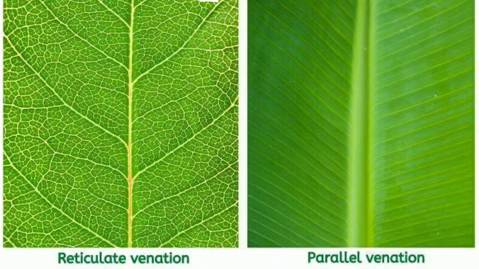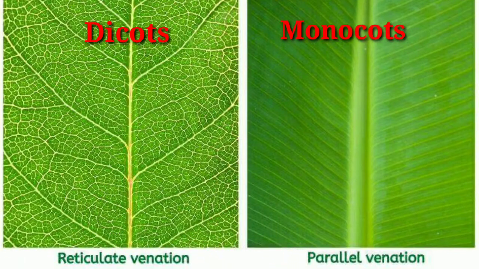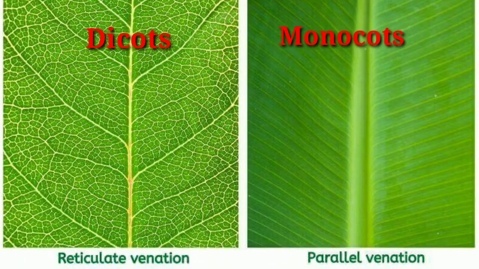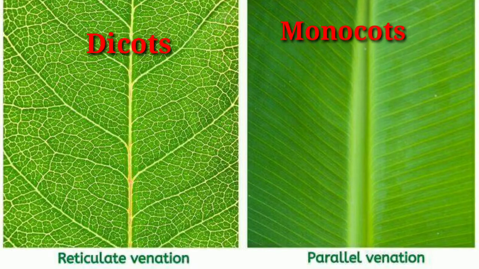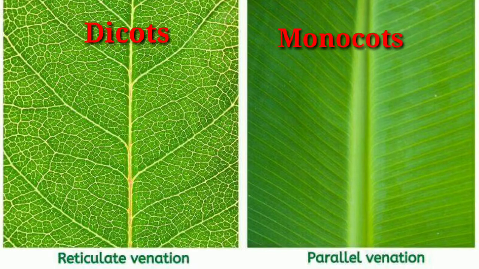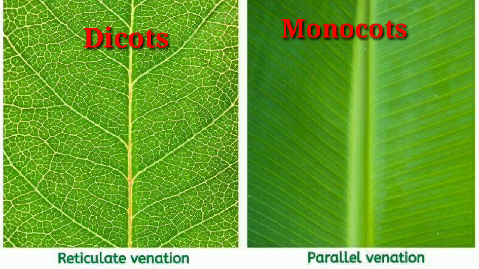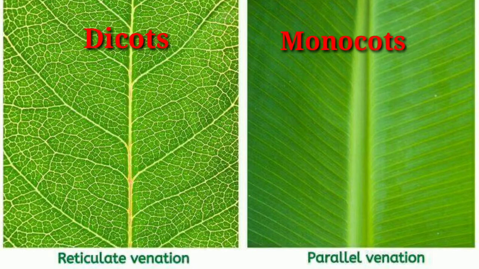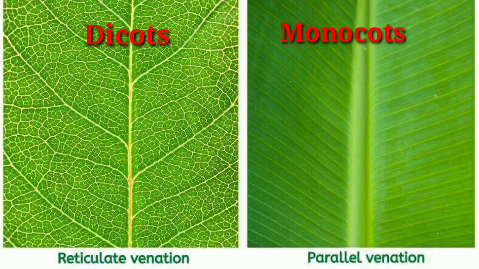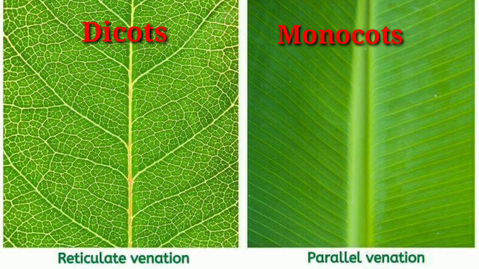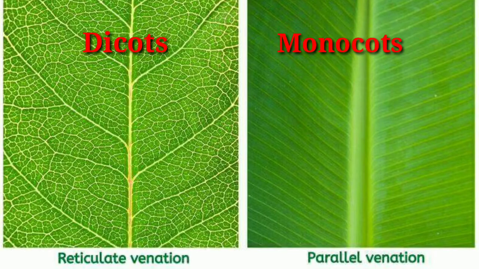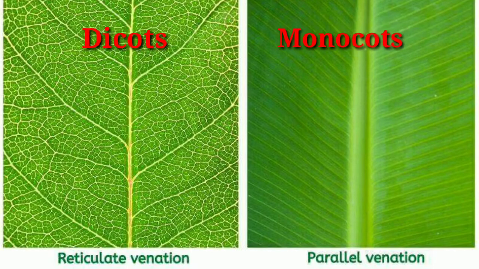Now let's study dicots and monocots with respect to leaf. In dicots the leaves have reticulate venation, and in monocots the leaves have parallel venation. Now what do we mean by venation, children? The arrangement of veins in a leaf is termed venation. The arrangement of the veins in a leaf is called venation.